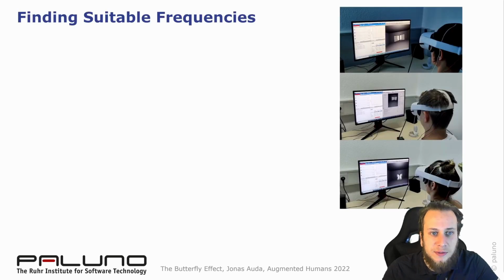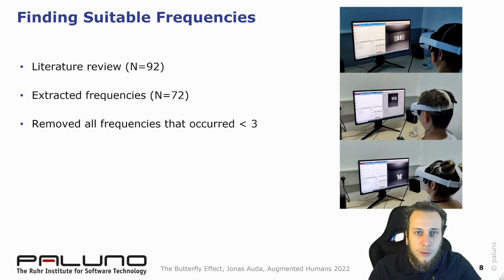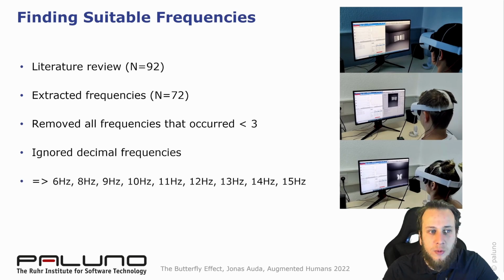To find suitable frequencies, we conducted a literature review. We found 92 papers and extracted 72 frequencies. We removed all frequencies that occurred less than 3 times. Also, we ignored decimal frequencies. We obtained a set from 6 to 15 Hz.